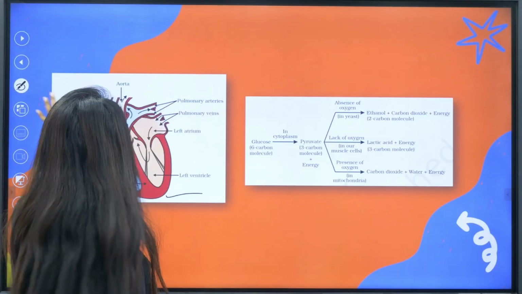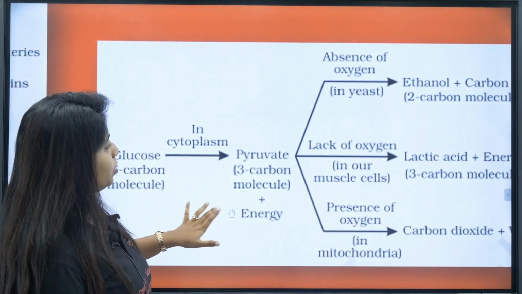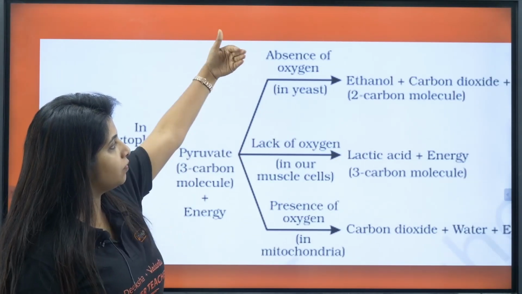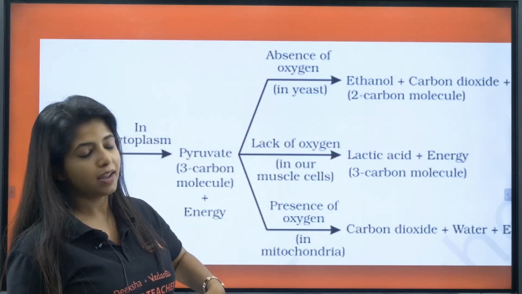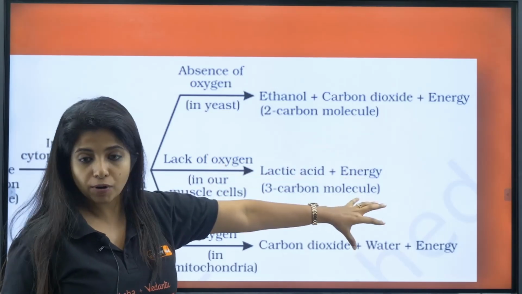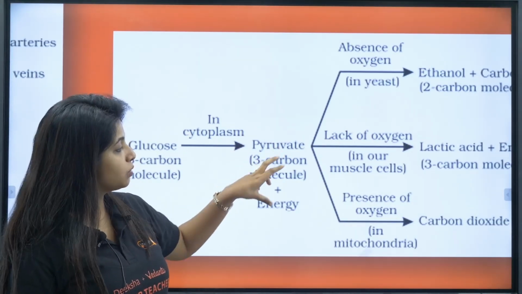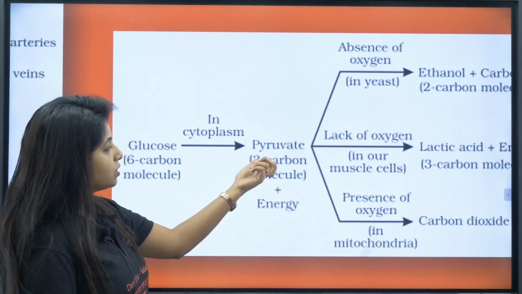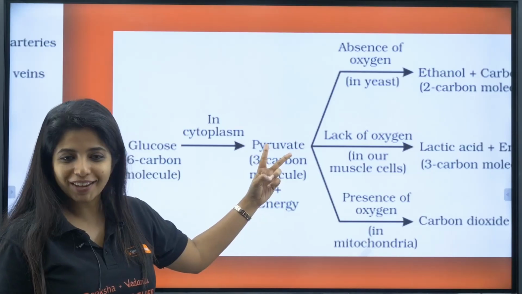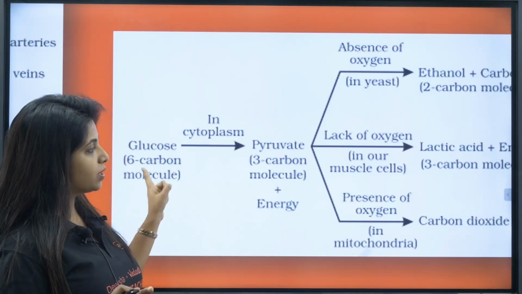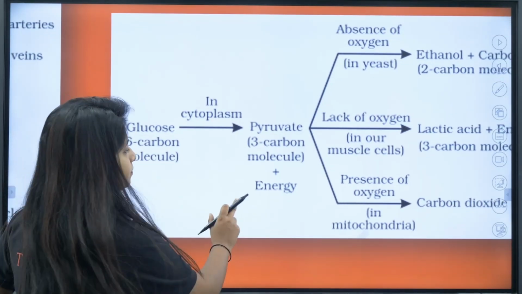Cool. And now this particular image, which is again given in your NCERT, is super important. Glucose is converted to pyruvate, and then what happens in yeast in the absence of oxygen, what happens in muscle cells in the absence of oxygen, what happens in mitochondria, what are the different products you get. Always remember pyruvate is being formed, but when pyruvate is formed, energy is also formed. It's a 3-carbon compound, while glucose is a 6-carbon compound. So from one glucose you get 2 pyruvate molecules, because one pyruvate is just 3 carbon. All of these things are super important.